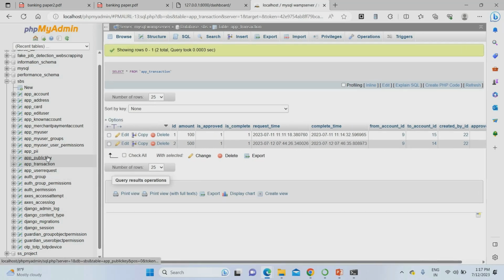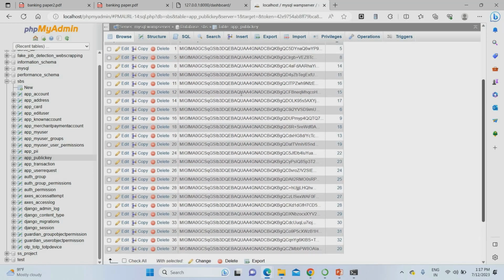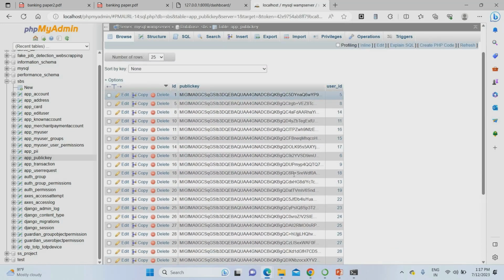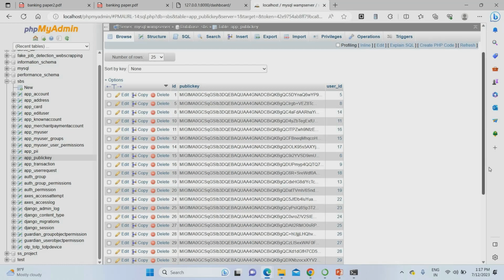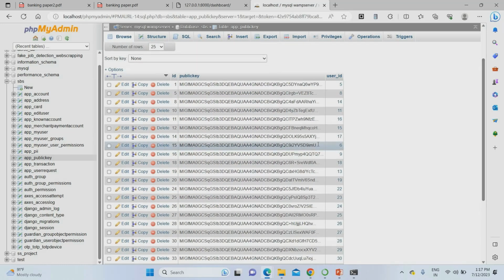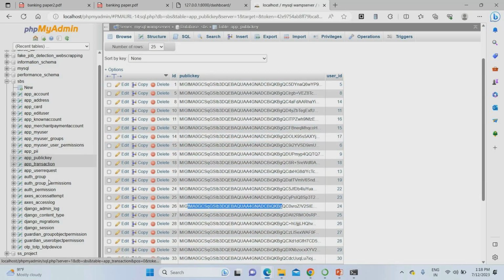If you want to see your blockchain data, just click the public key. You can see all the keys used to transfer the fund. This is the blockchain key used for this project. Each and every data is stored using blockchain hash forms. This is the hash form of the transaction, complete data stored in the hash forms. You can find everything. It's the backend process. This public key automatically changes while you are doing transactions and everything.